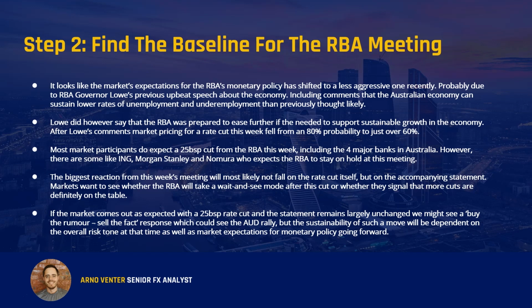Now, it's interesting to note that after these comments made by Governor Lowe, market pricing for a rate cut for this week fell from 80% probability to just over 60% probability. Most market participants do still expect a 25 basis point cut from the RBA this week, including the four major banks in Australia. However, it is interesting to note that some big banks like ING, Morgan Stanley and Nomura actually expect the RBA to still cut in the November meeting, but to stay on hold at this current week's meeting.